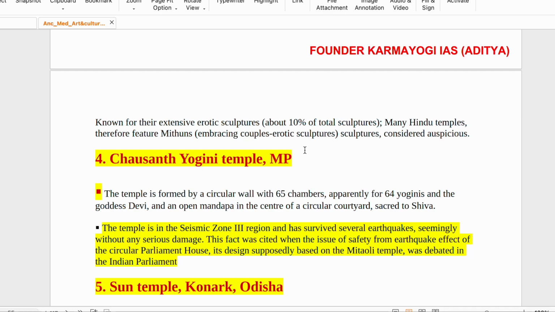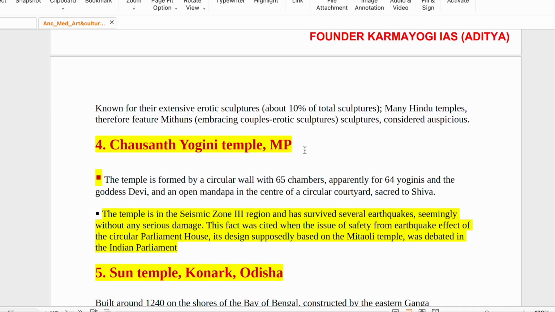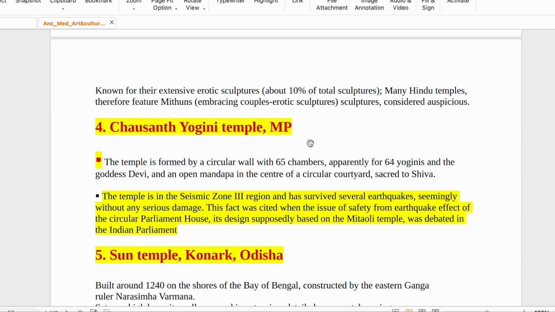64 Yogini temple, asked in the UPSC prelims previous year. The temple is formed by a circular wall with 65 chambers. Circular wall, okay. Apparently 65 chambers for 64 yoginis and the goddess Devi. 64 yoginis plus the Devi. And an open mandapa is in the center of the circular courtyard, sacred to Shiva. Okay, 64 yoginis and Shiva as well. So there are 65 chambers.